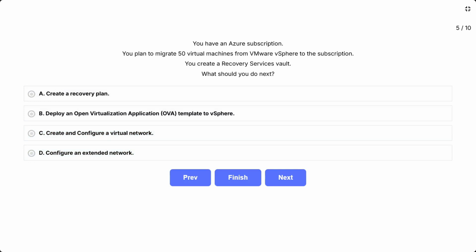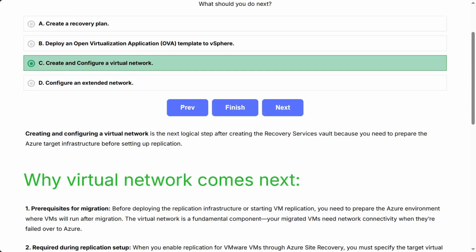This question tests your knowledge of the Azure Site Recovery migration workflow sequence for VMware VMs. After creating the Recovery Services Vault, you need to prepare the Azure target environment before deploying migration tools. The correct answer is create and configure a virtual network. Creating and configuring a virtual network is the next logical step after creating the Recovery Services Vault because you need to prepare the Azure target infrastructure before setting up replication.